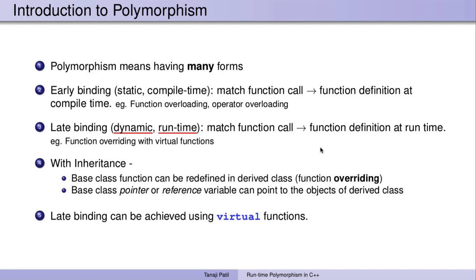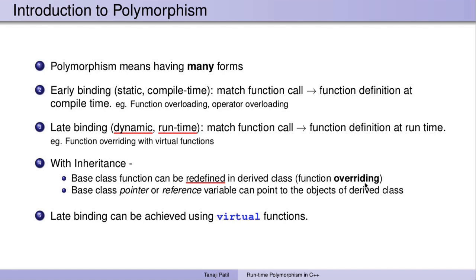Note the two important properties of inheritance, most specifically with polymorphism. First, the base class function can be redefined in the derived class, and this concept is called function overriding.